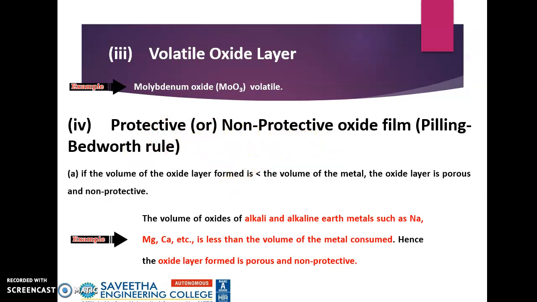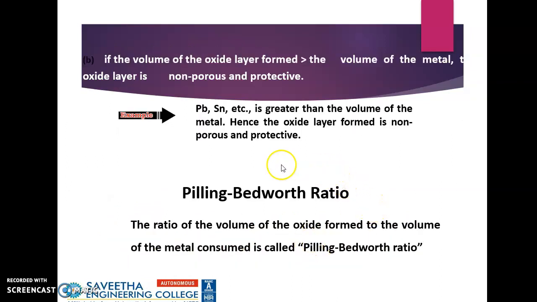And this is decided by a rule called the Pilling-Bedworth rule. We have to compare the volume of the oxide layer and the volume of the metal. If the volume of the oxide layer is less than the volume of the metal, it is porous and non-protective, and this happens in sodium, magnesium, calcium, etc. On the other hand, if the volume of the oxide layer is greater than the volume of the metal, it will act like a protective layer, as it happens in heavy metals like tin, lead, etc. And this ratio of volume of oxide to volume of metal, we call the Pilling-Bedworth ratio.